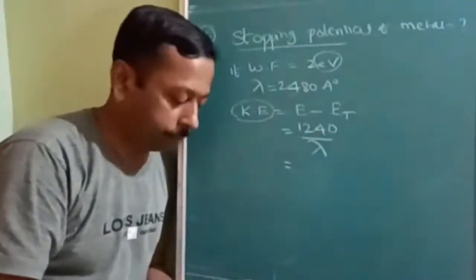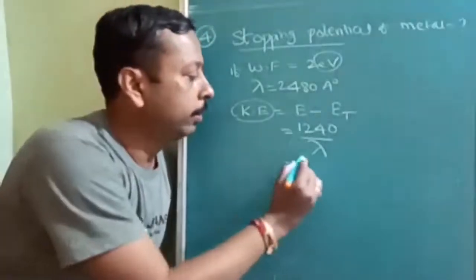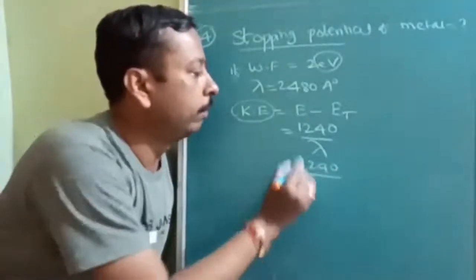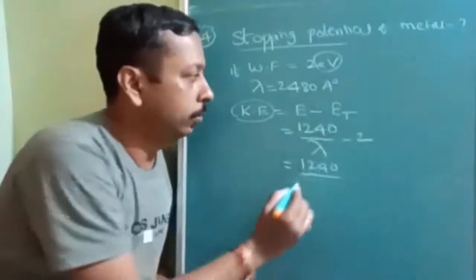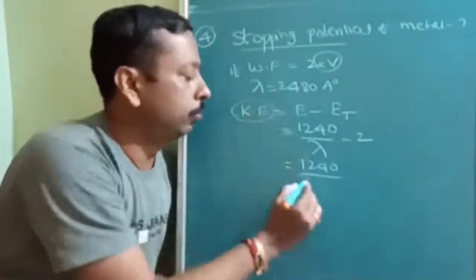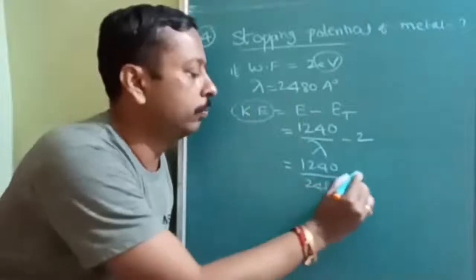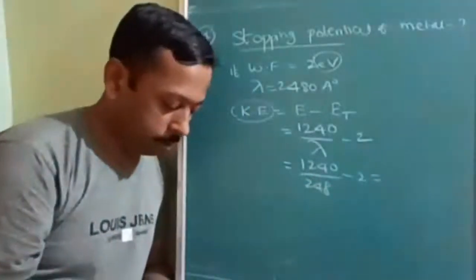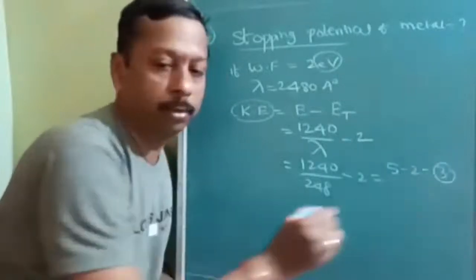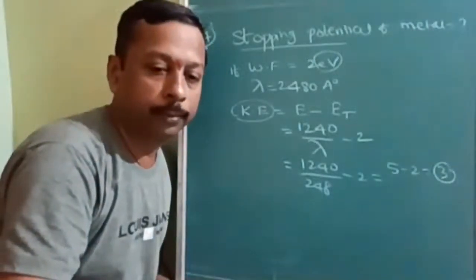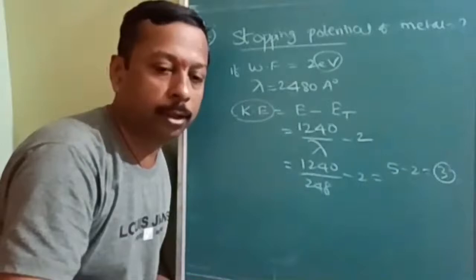Okay. 2480. So this is 1240 divided by, it is already electron volt 2. So how much it is given? 248. You can write it as 248 minus 2. Okay. Then you will get 5 minus 2. That is also again equal to 3. Okay. 3 electron volt is the stopping potential.